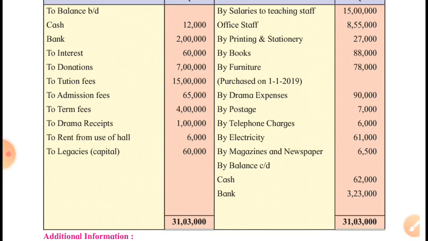And legacies, we received legacies, and it is said that it's a capital receipt, so this cannot be shown as an income. If no further adjustment is given, then it will be added to the capital fund.